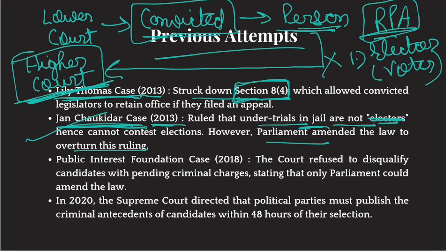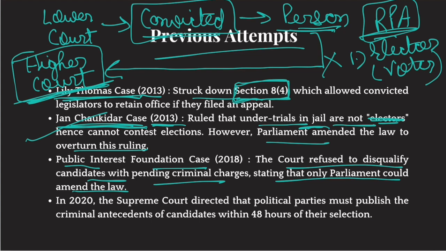Then, very famous Public Interest Foundation case, the court refused to disqualify candidates with pending criminal charges, stating that only Parliament could amend the law. A case was filed in the Supreme Court saying that people who have criminal cases against them should be disqualified. Well, Supreme Court said that it does not have the power to do so, only Parliament has the power, and Parliament has allowed people to fight elections even if they have criminal charges pending against them.